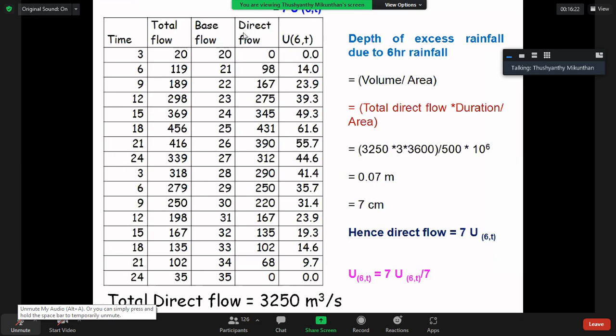If you finish estimating the direct flow, then calculate total direct flow. Total direct flow means the addition of all direct flow. Sorry, I didn't put the unit here, but you have to put the unit, meter cube per second.